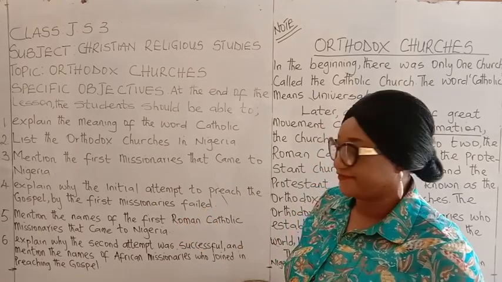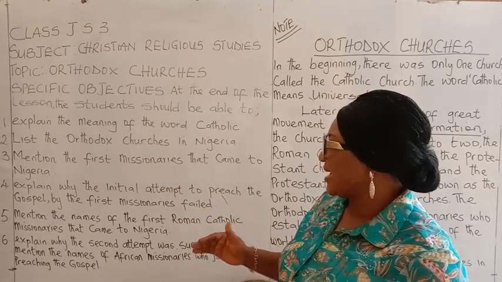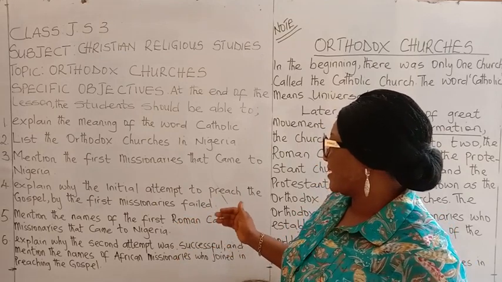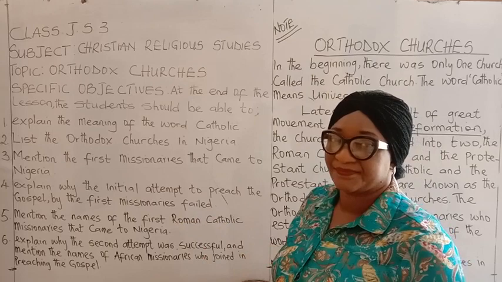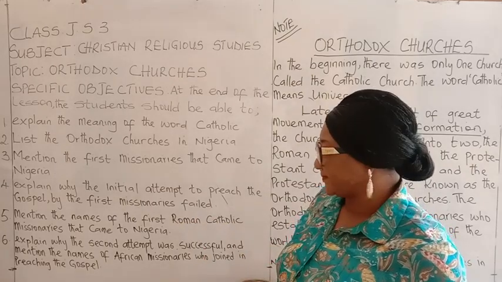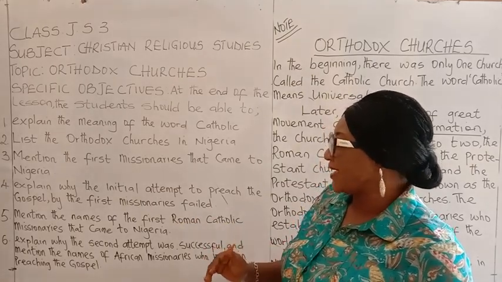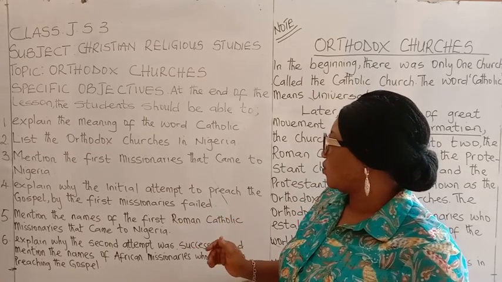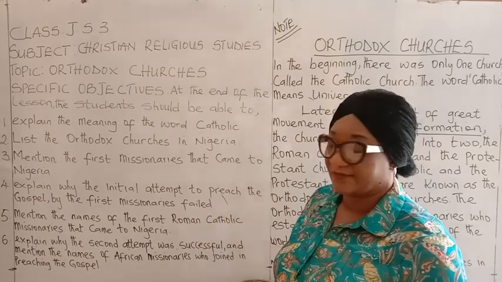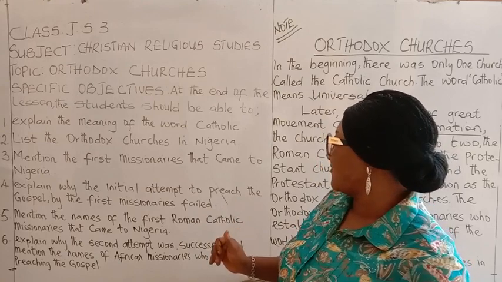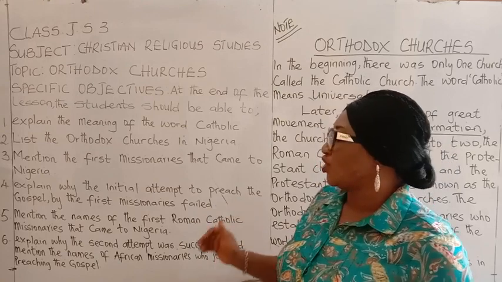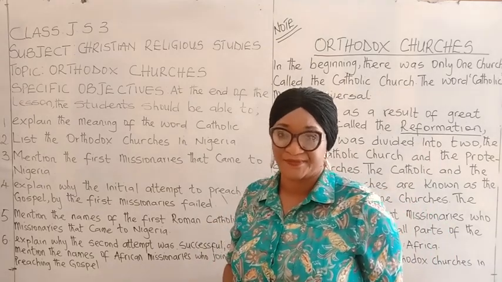Number 5, mention the names of the first Roman Catholic missionaries that came to Nigeria. Number 6, we explain why the second attempt was successful, and we mention the names of African missionaries who joined in preaching the gospel.